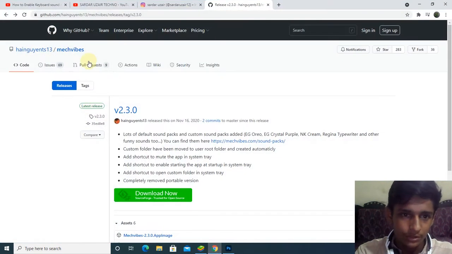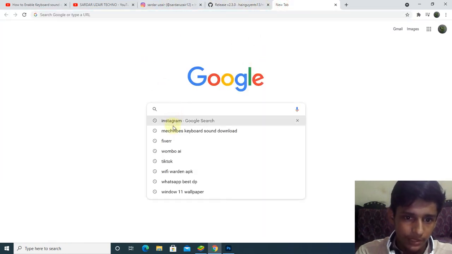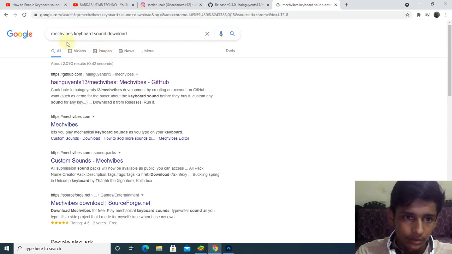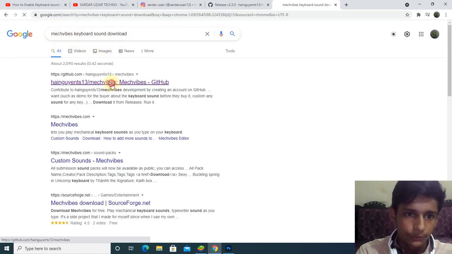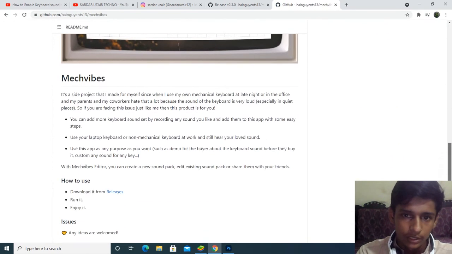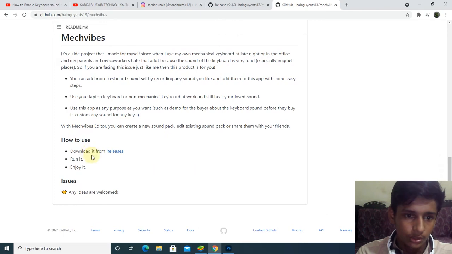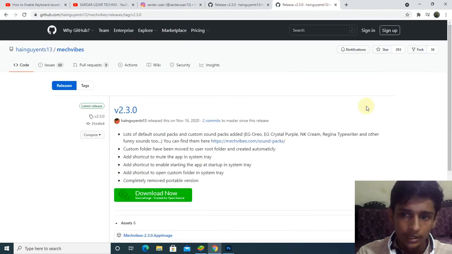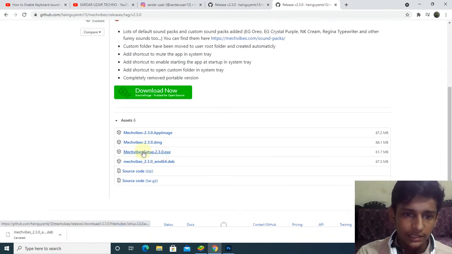Going to my browser, you can choose your browser as you like. Open a new tab and search for MyVB's keyboard sound download. Now click on the first website coming up on the page, scroll down the page and going to download it from, and you can see here Release. Click on the Release and scroll down and select the setup that you want to download.